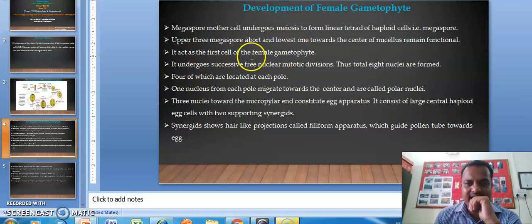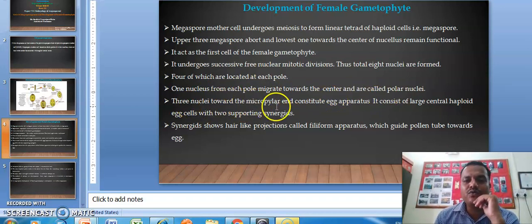This cell undergoes successive free nuclear mitotic divisions and at last forms the 8 nucleated structure. Out of the 8 nuclei, 4 are at one pole and 4 at the other pole. One nucleus from each pole migrates towards the center, and these are called the polar nuclei that we have observed in the figure.